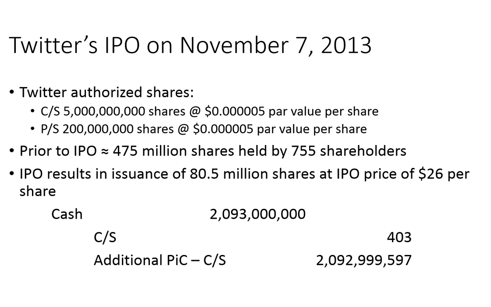And this again emphasizes the point that par value is relatively minuscule and is irrelevant actually at this point. We take 80.5 million shares and multiply it by $0.000005 per share. That works out to $403. For a multi-billion-dollar company like Twitter, $403 gets lost in rounding.